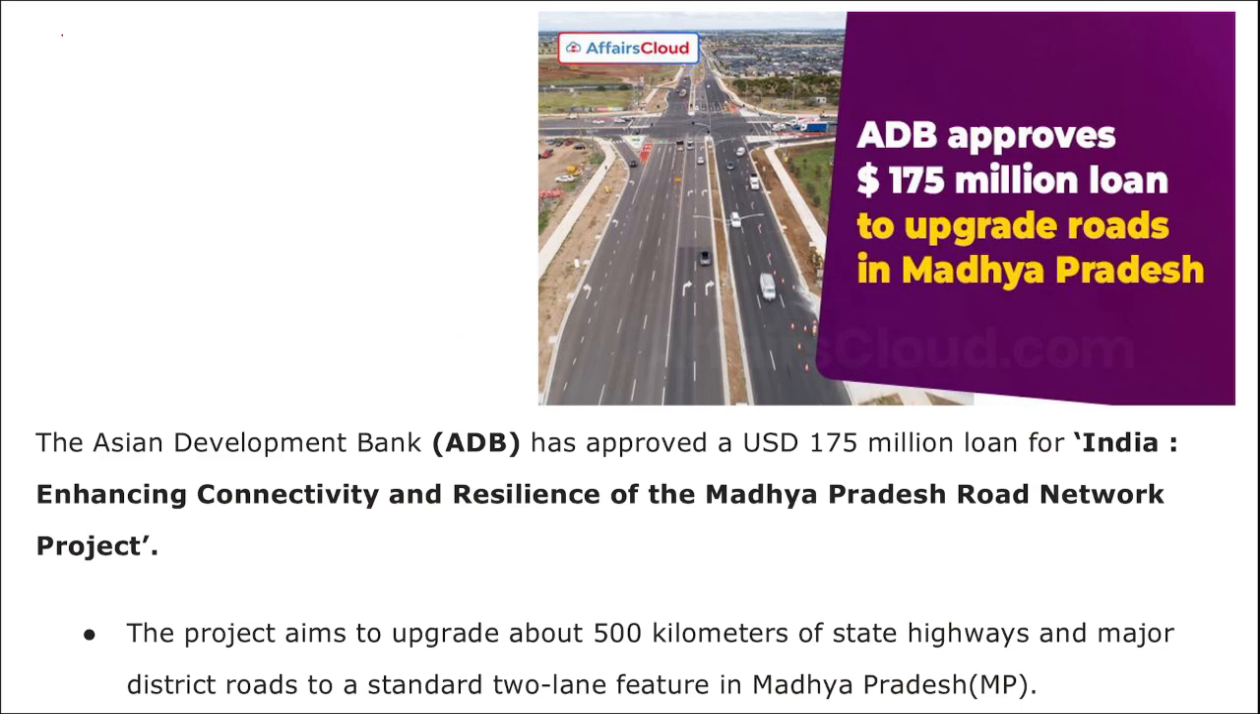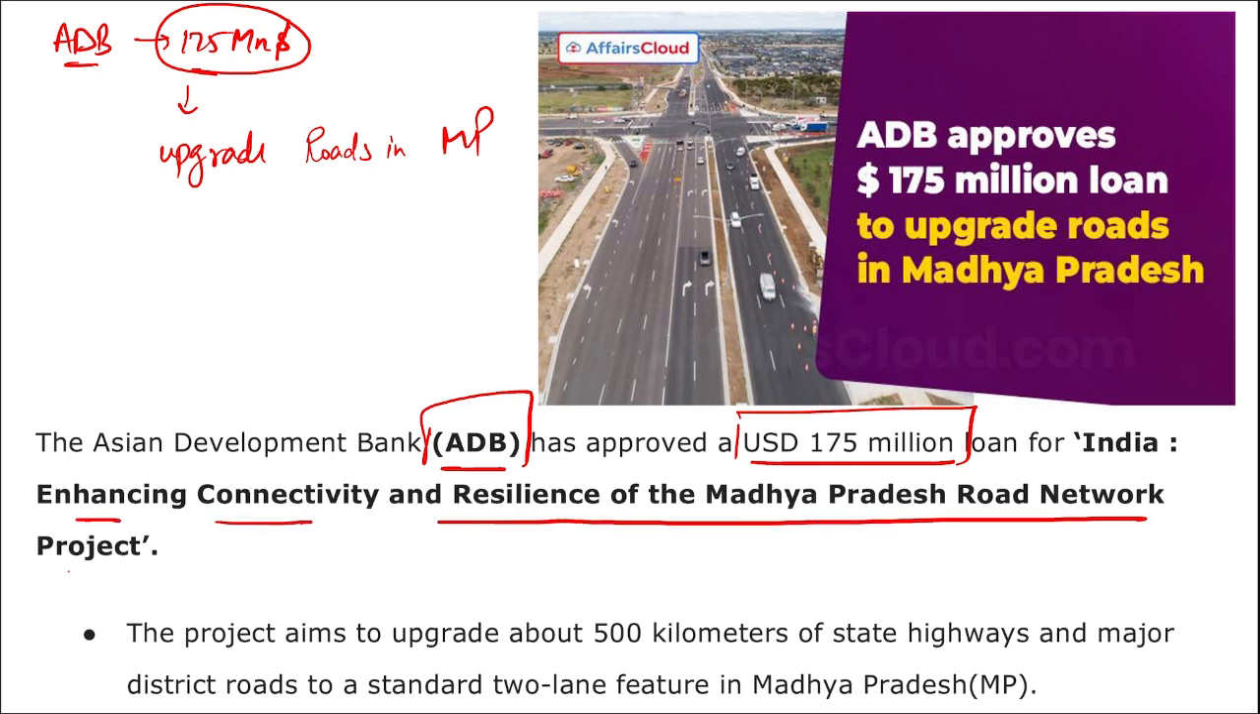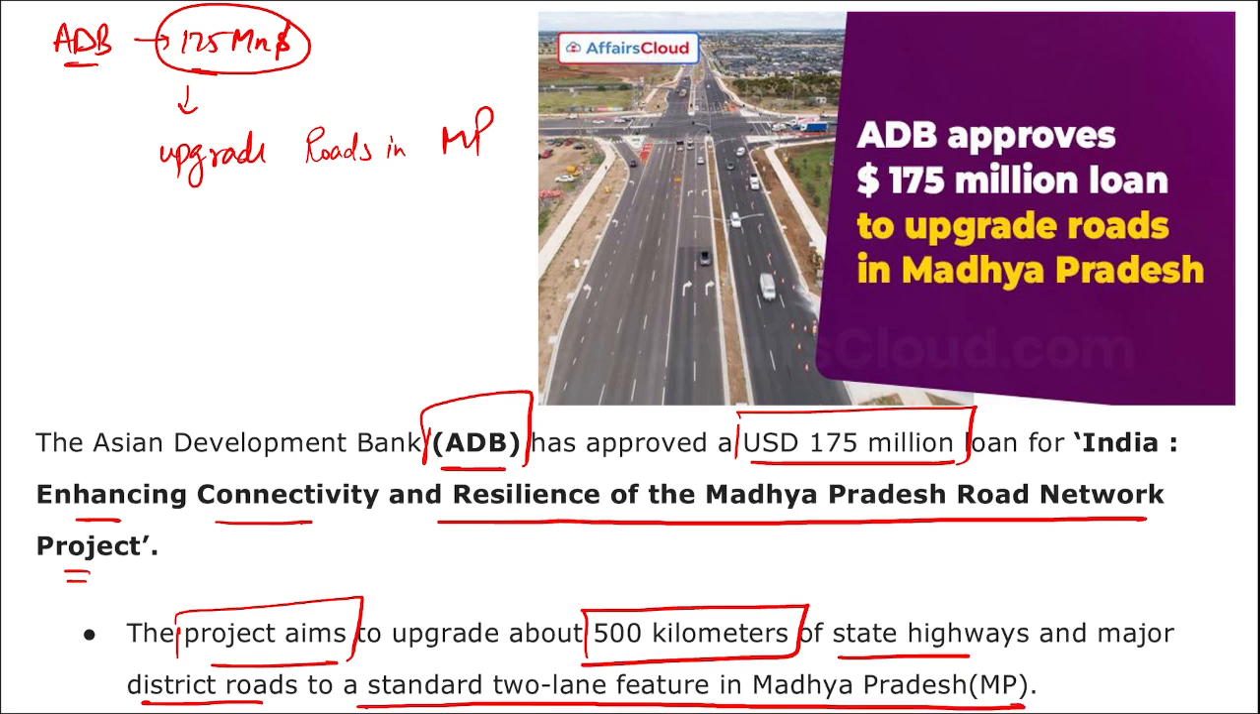Next we are talking about Asian Development Bank. Asian Development Bank has recently approved a $175 million loan to upgrade the roads in the state of Madhya Pradesh. That is, Asian Development Bank has approved a $175 million loan for India, enhancing connectivity and resilience of Madhya Pradesh road network project. This project aims to upgrade about 500 kilometers of state highways and major district roads to a standard 2-lane feature in Madhya Pradesh.